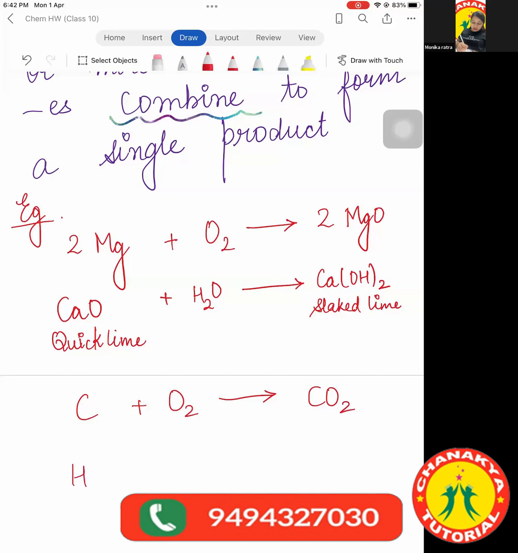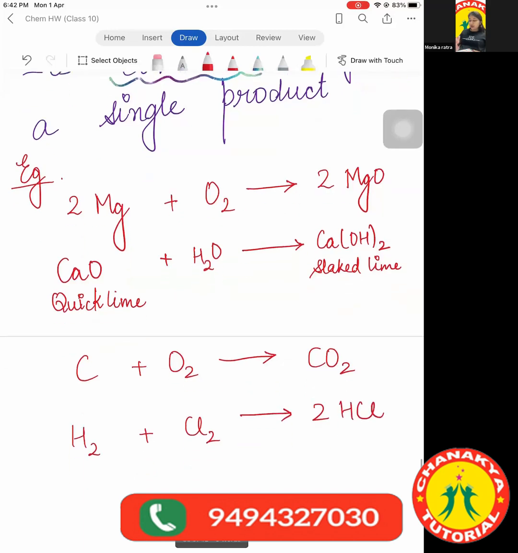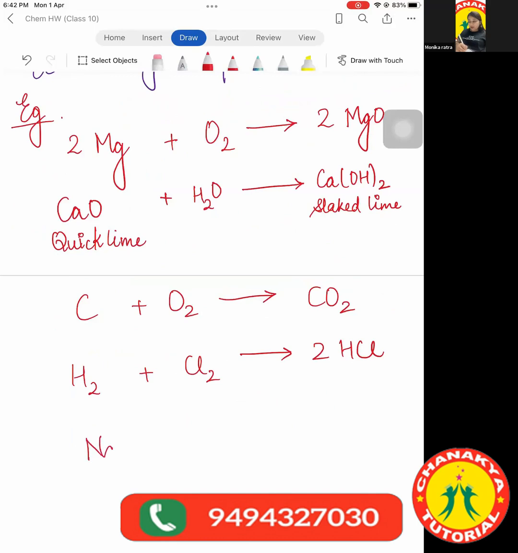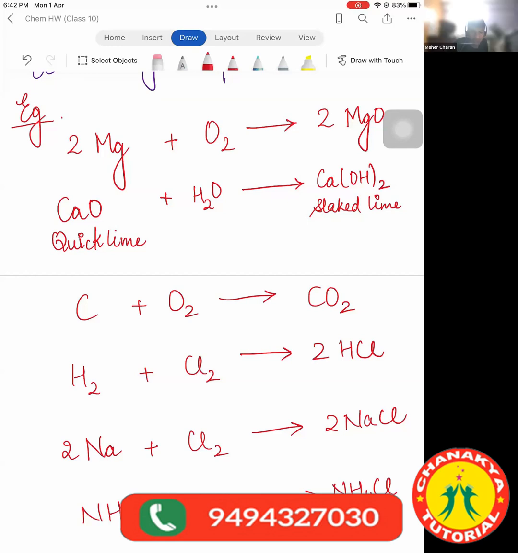I'll give you a few more examples. H2 plus Cl2 gives 2HCl. And one more example, 2Na plus Cl2 gives 2NaCl, and NH3 plus HCl gives NH4Cl. Any doubts in the examples? No, ma'am. So mostly this much you have to know about the combination reaction.